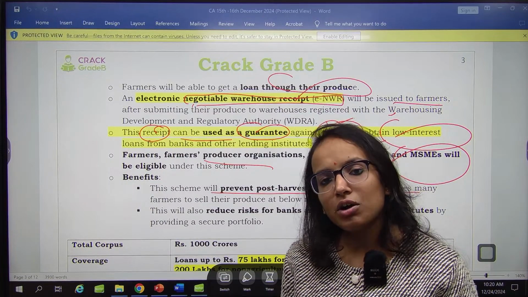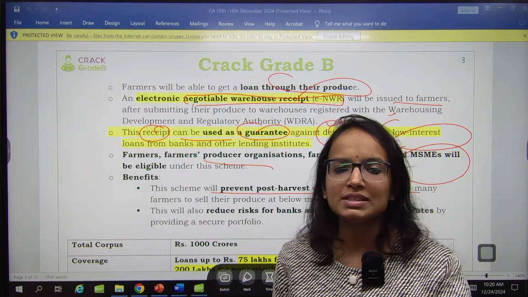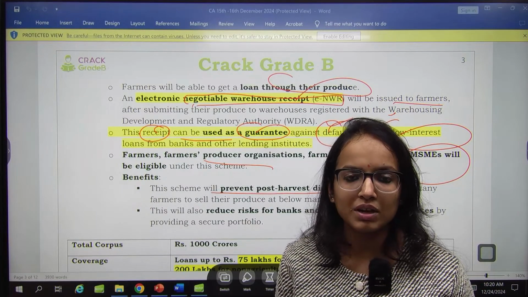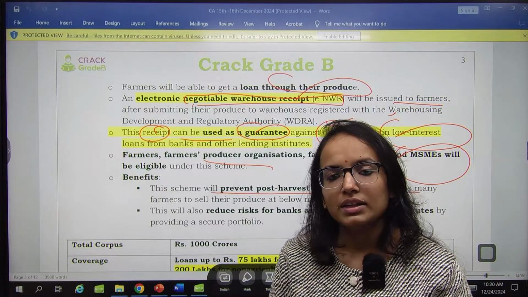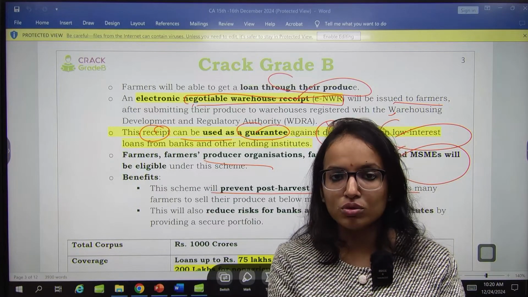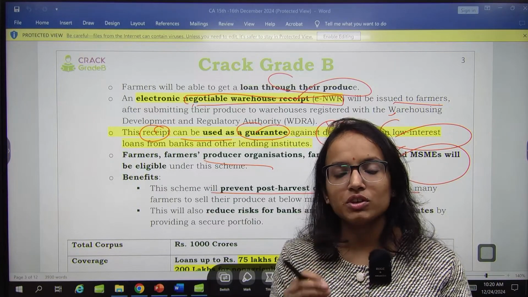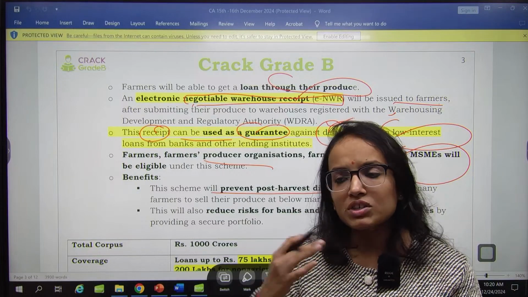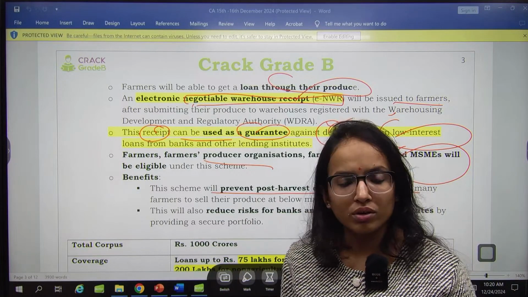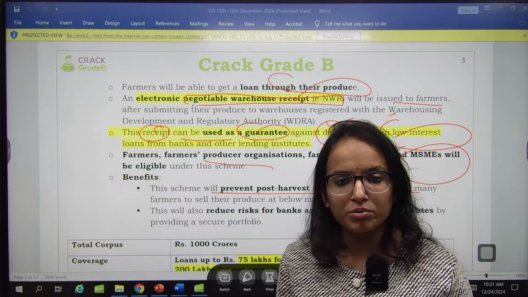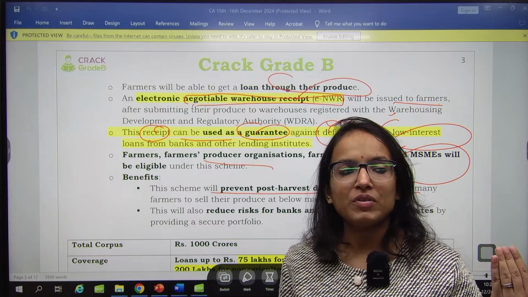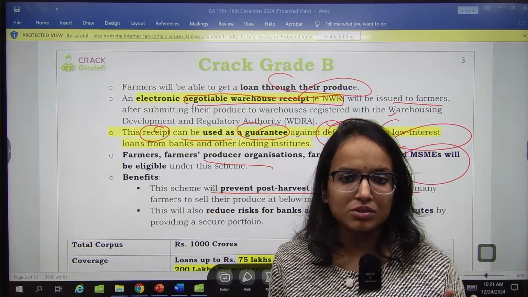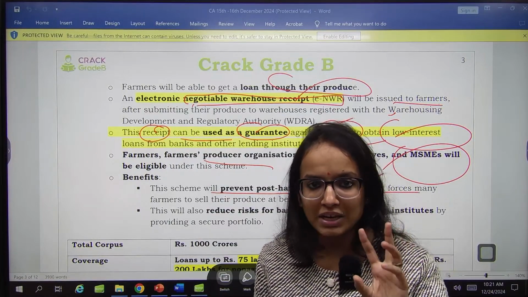If they have no other option, they go and sell in the market at lower prices. Now they will not have to do that. They can submit their produce in the warehouse, get an electronic receipt, and use it to take a loan. That is a good option in case of a significant decline in market prices. So it is going to protect them from market price fluctuation.